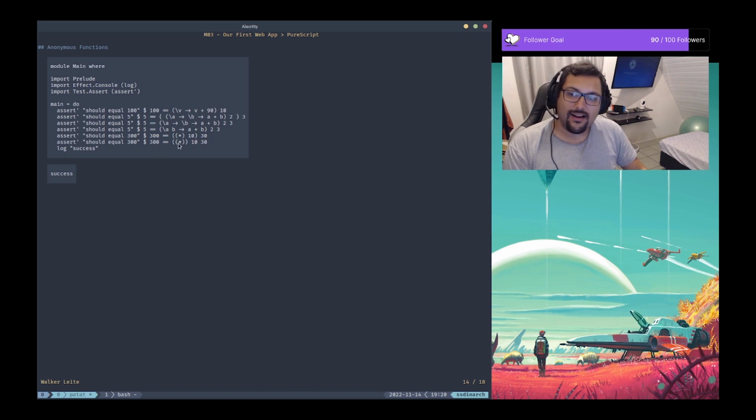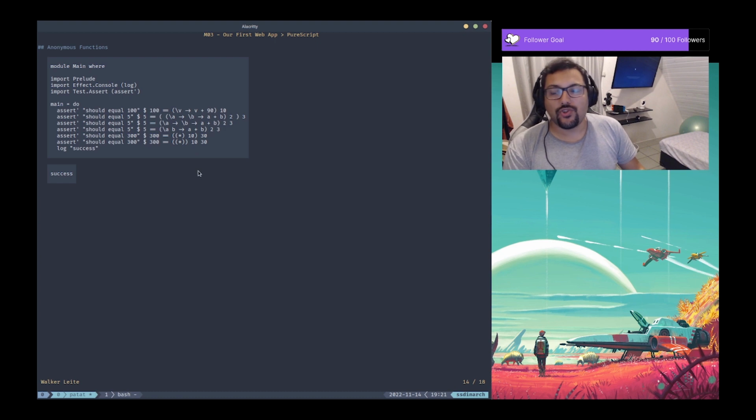So we are calling this times, and this parenthesis is also totally optional because it does not have intrinsic meaning. It's just an expression inside of parentheses, so you can just strip that off. And it should be the same thing. So we're applying this 10 to times, then taking this function as return and applying that to the 30 value. So we have the 300 value.